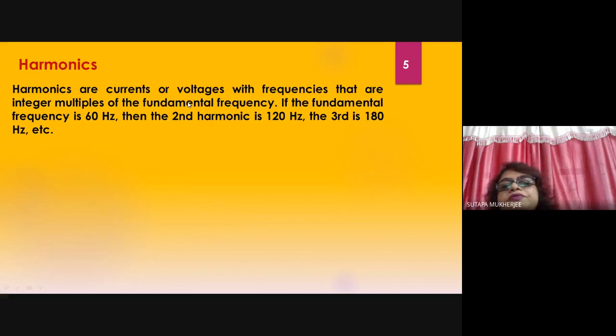Harmonics are currents or voltages with frequencies that are integer multiples of the fundamental frequency. If the fundamental frequency is 60 hertz, then the second harmonic will be 60 into 2, that is 120 hertz. The third harmonic will be 180, that is 60 into 3, etc. So harmonics are multiples of the fundamental.